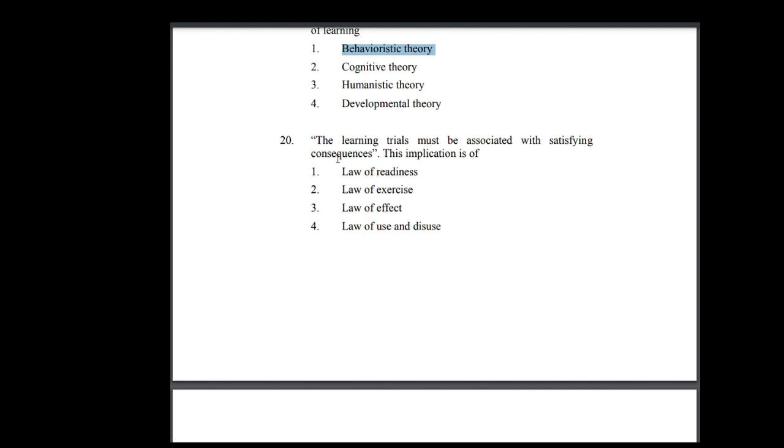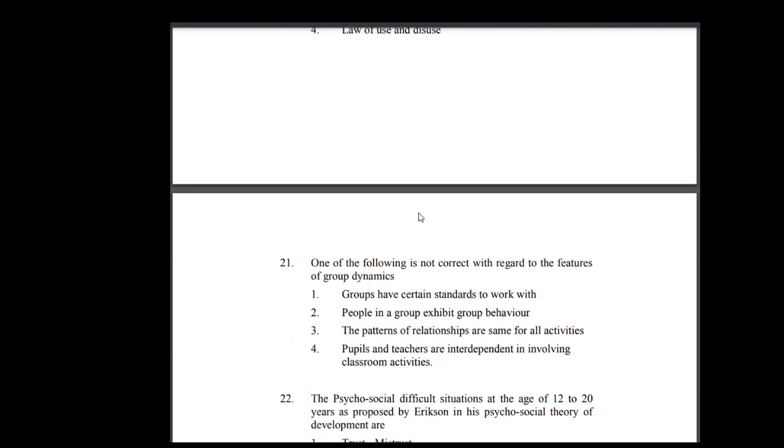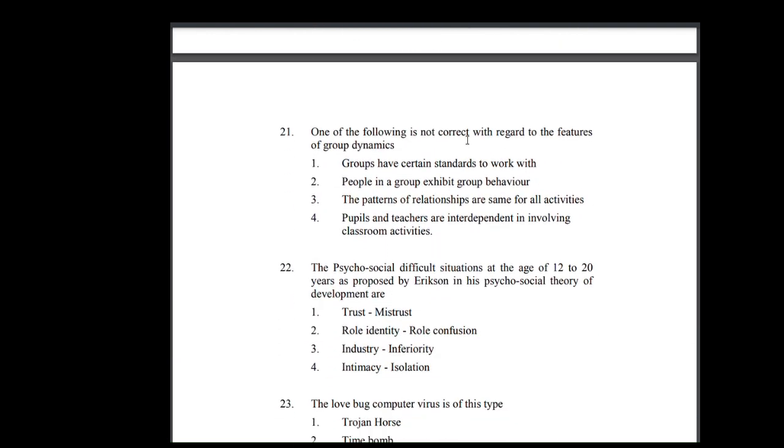20. The learning trials must be associated with satisfying consequences. This implication is of: 1. Law of readiness 2. Law of exercise 3. Law of effect 4. Law of use and disuse. Option 3 is the correct answer. 21. One of the following is not correct with regard to the features of group dynamics. 1. Groups have certain standards to work with. 2. People in a group exhibit group behavior. 3. The patterns of relationships are the same for all activities. 4. Pupils and teachers are interdependent in involving classroom activities. Option 3 is the correct answer.